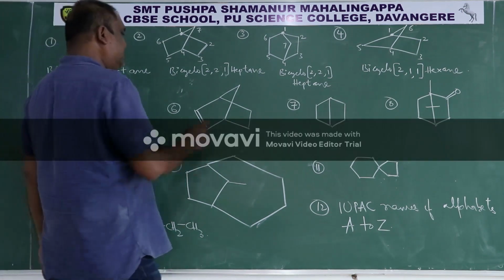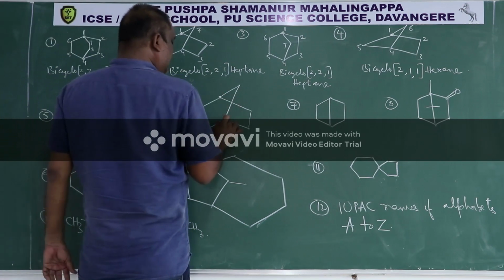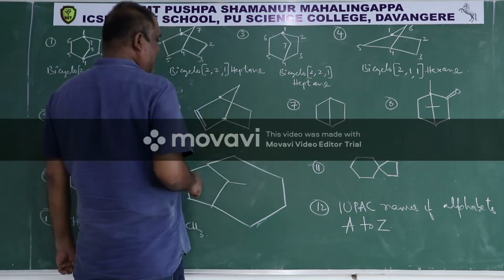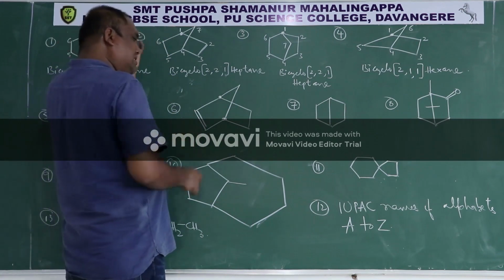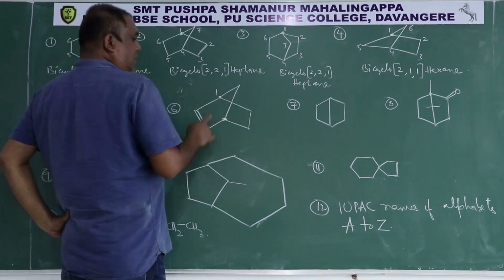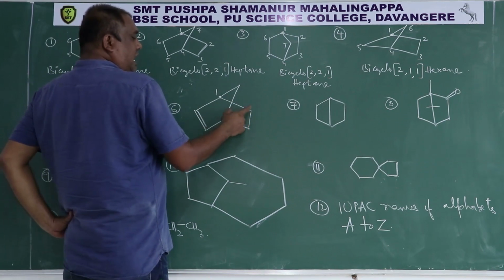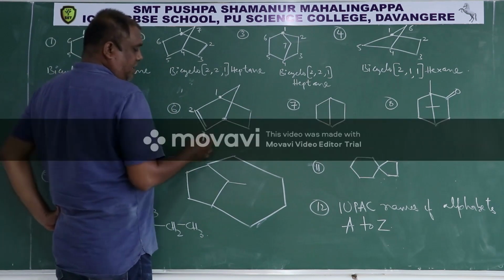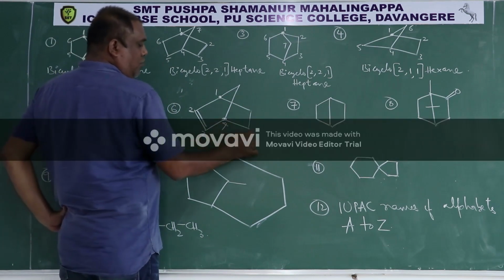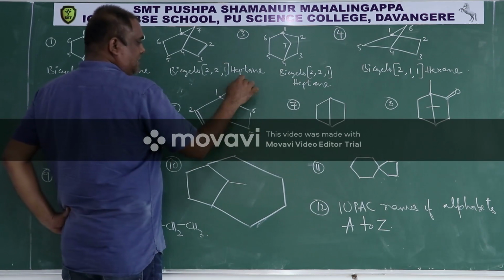Now here this is bridge head, this is bridge head. Start from any bridge head so that this double bonded carbon gets least number. So 1, 2, I should not give this as 2. I should give this as 2. Then this is 3. Then this is 4, 5, 6, 7.